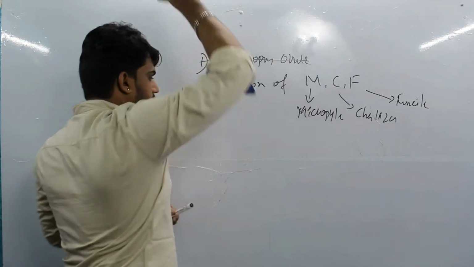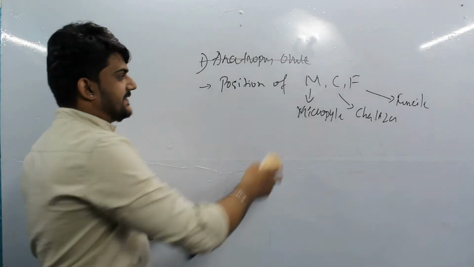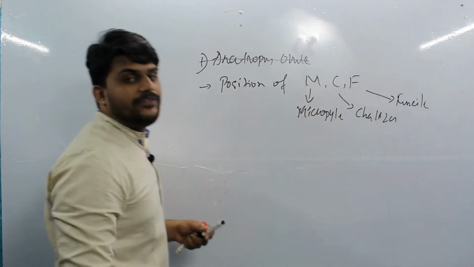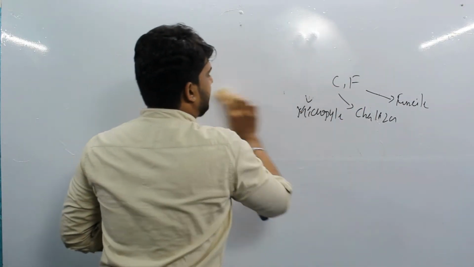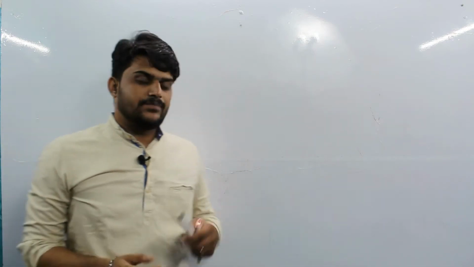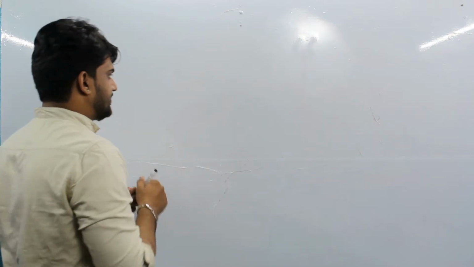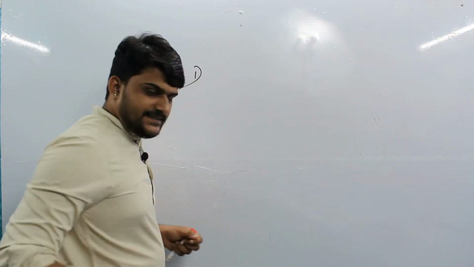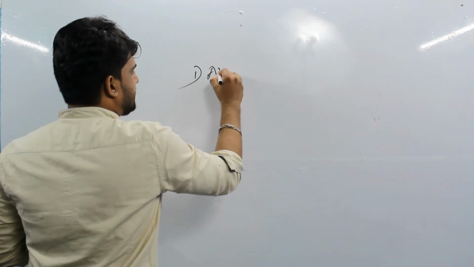I'm not going to repeat this. I'm going to use MCF itself in the coming videos, whenever they come together. Okay, so let's start the topic. The first type is the anatropous ovule.